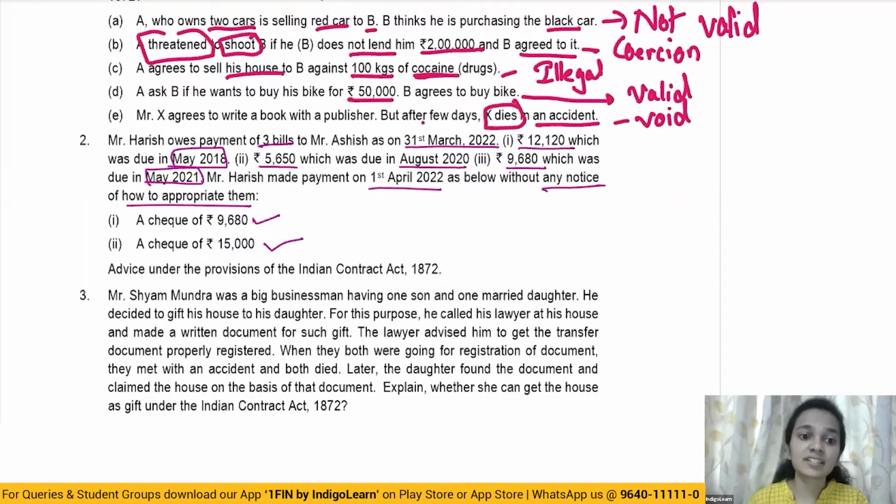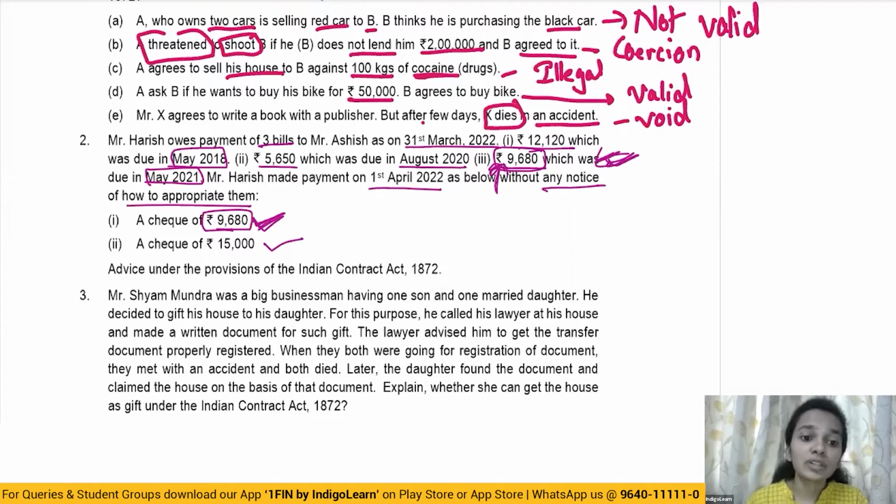Now, in this particular case, the first check received is of an amount of 9680, and there's also an amount of 9680 which was borrowed by Mr. Harish. Harish has not mentioned anything, but a check amounting to the same amount which was due by him basically signifies that his intention was to clear out this last debt of 9680. So this amount of 9680 will be utilized to settle the third debt due of 9680.